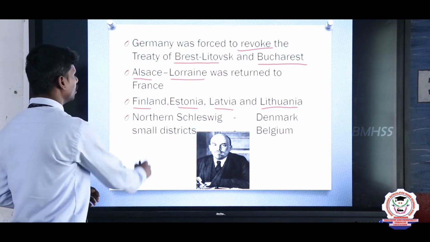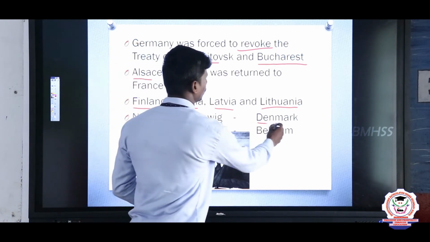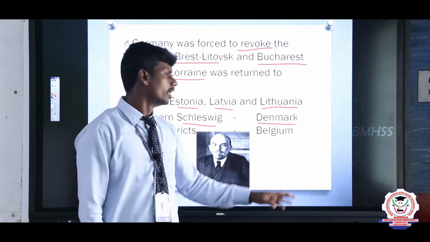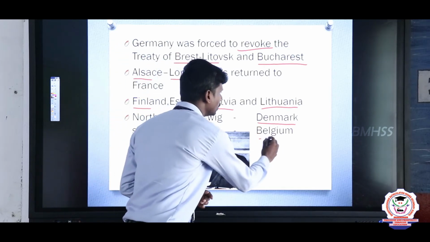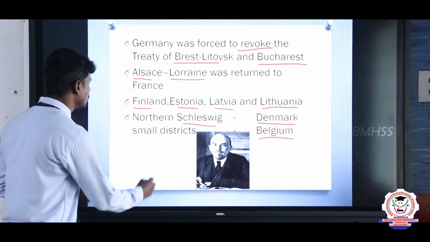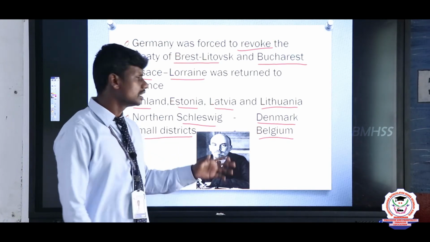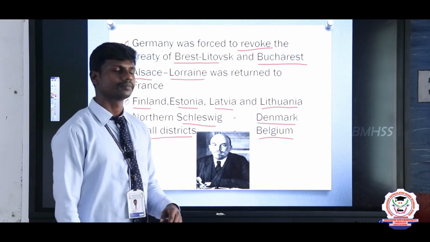And here the northern Schleswig, which is very close to Denmark. This part was given to the Danish people. At the same time, Belgium, a country on the side of the Alps, got some very small districts, which are also very close to the North Sea. So these are the places given to Denmark and Belgium.